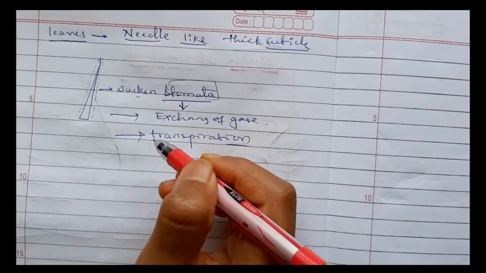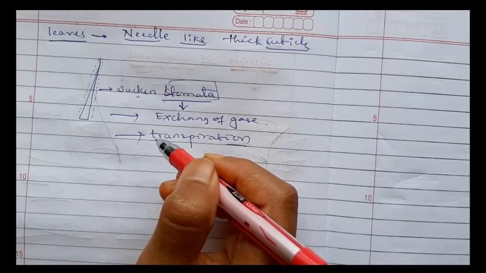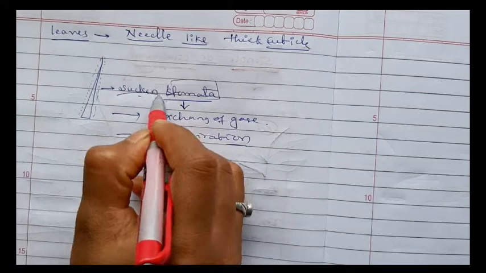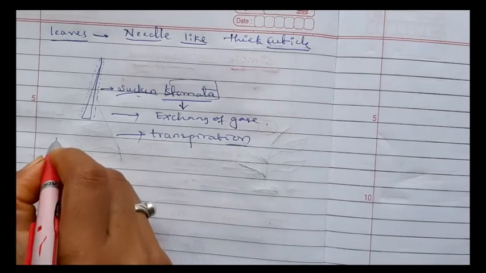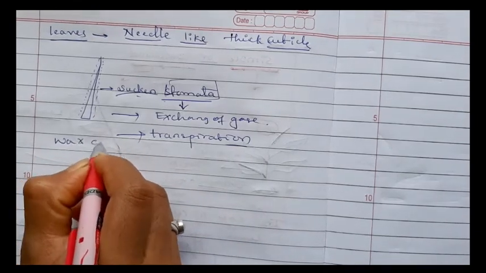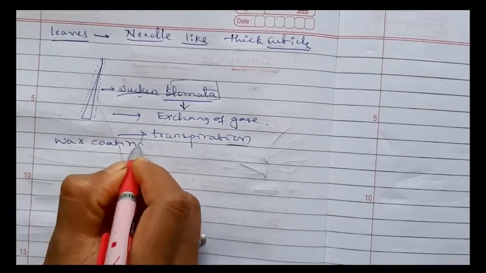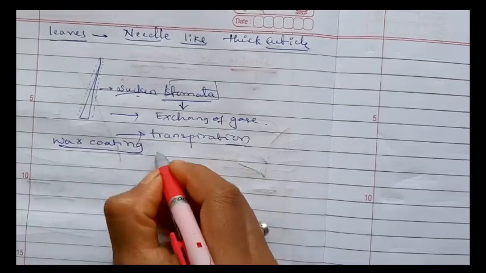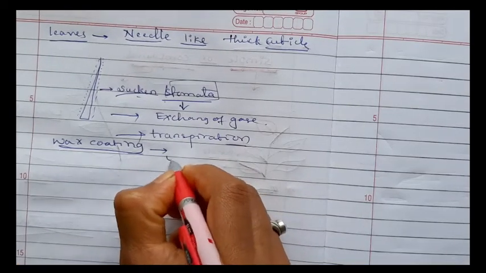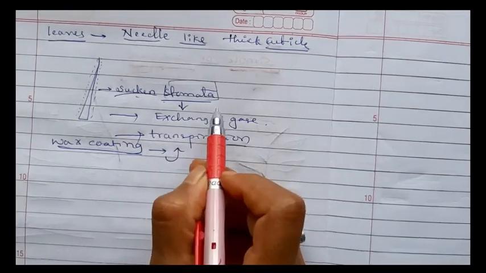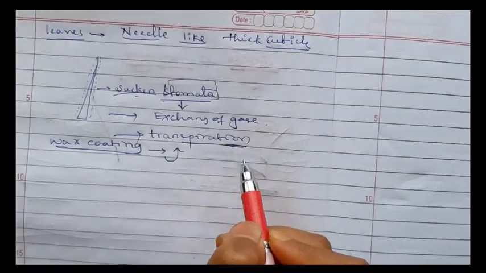In case of gymnosperms, the needle-like leaves have a thick cuticle and sunken stomata. Sunken means very hidden, very minute. Also a wax coating is present to reduce the rate of transpiration. Already I told that the stomata is very necessary for transpiration.